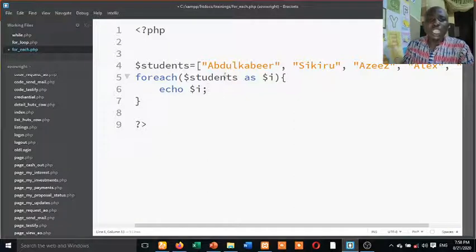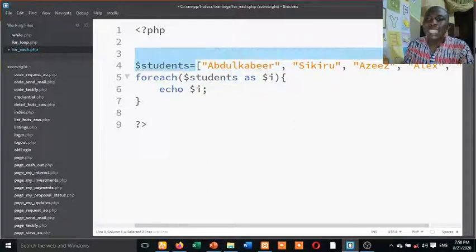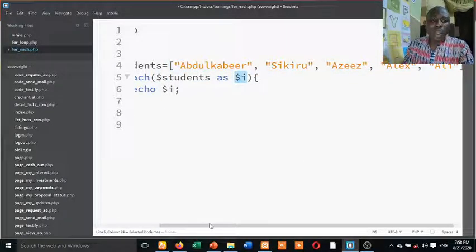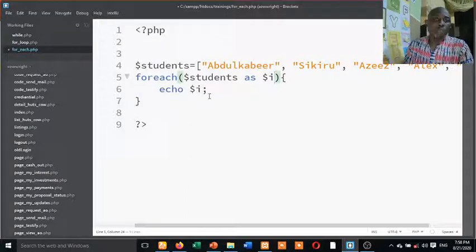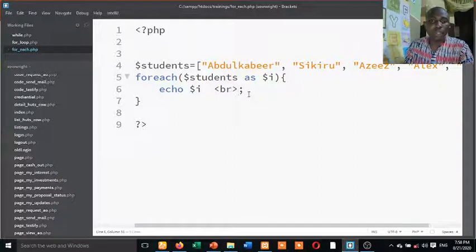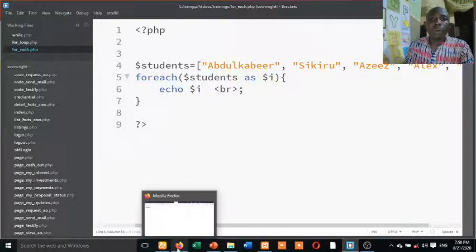Now for each student, the student has multiple data. I now store it as I. So now echo I. Normally if I echo I, it's going to echo all the students like this, but let me echo it with a break tag. You know, that's where HTML comes into play.